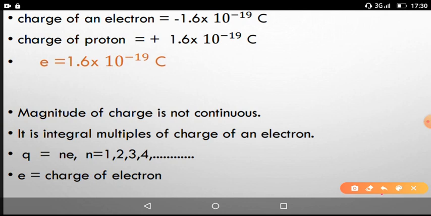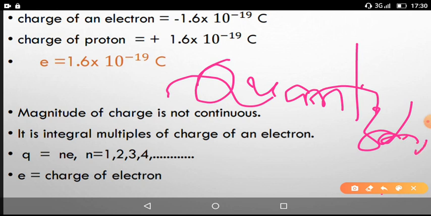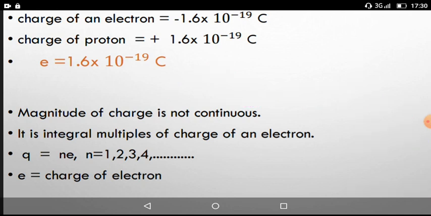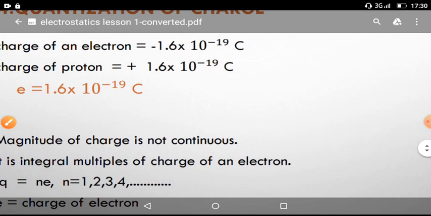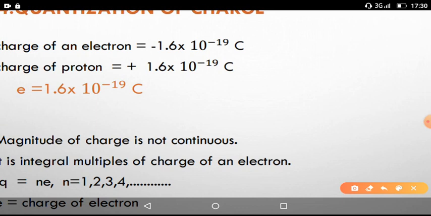This is very important. This is known as quantization. So quantization is very, very important here. What is quantization? It is about the values possessed by charged particles.